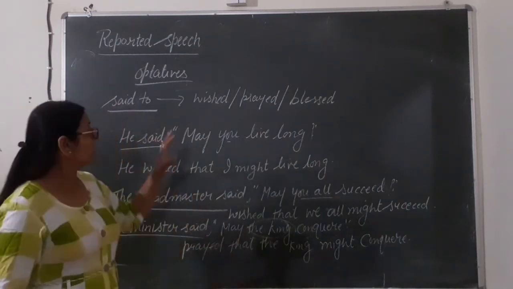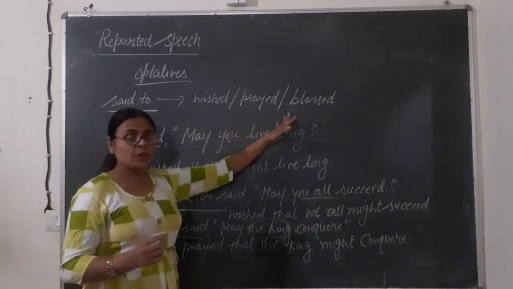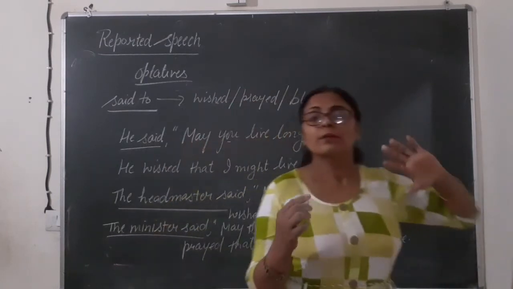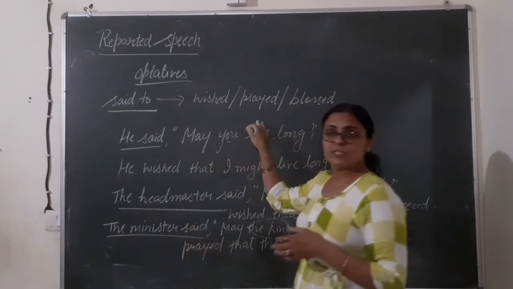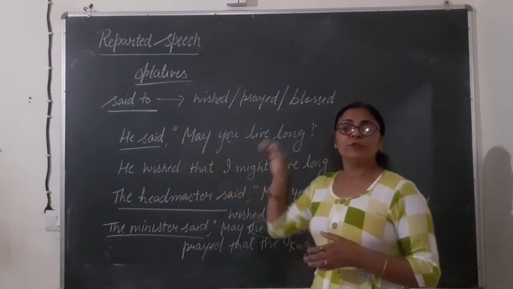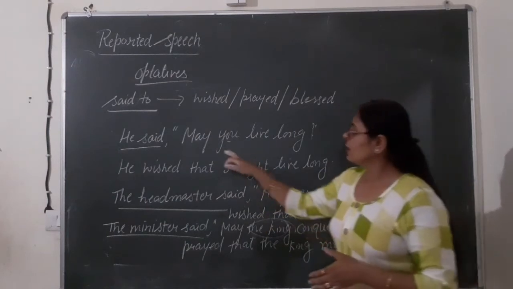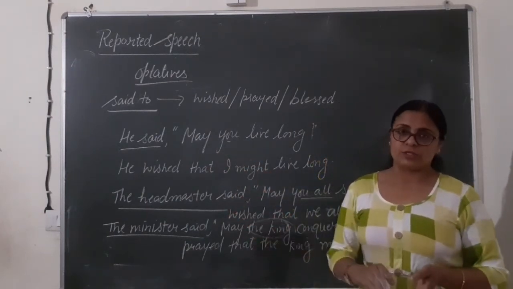Okay, in the objectives, what do you have to do? Wished or prayed or blessed. These are the particular words that are changed. Said to will be changed into these particular words. And to remove the inverted commas, we are using that there. Then after, we are changing them according to our assertive sentences.